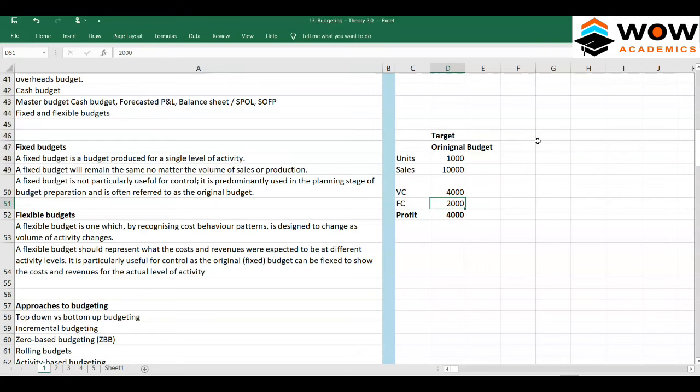The problem occurs when he achieves some goal. This is the actual. He has actually sold 1,200 units, which is 11,000 of sales he has achieved.